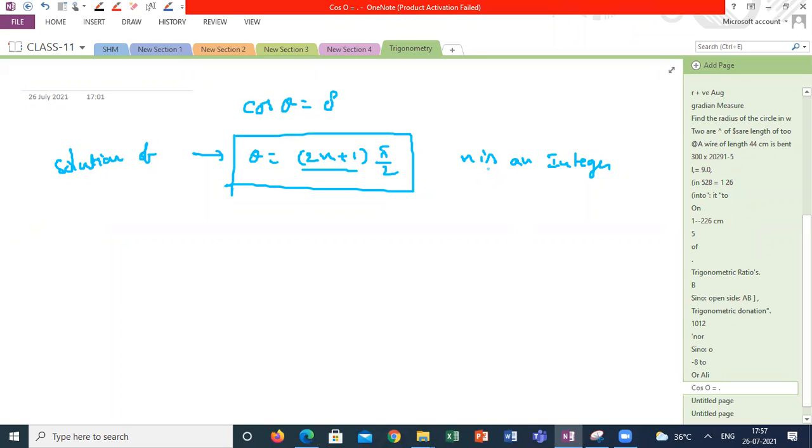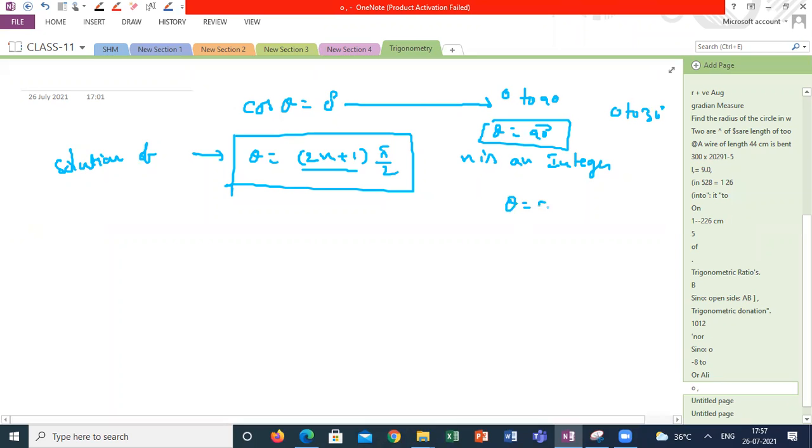This is how, from now onwards, we have to conclude the solutions of the angle. You should not write only one angle. Or if you are writing only one angle, you can mention that between 0 to 90, theta is 90 degrees. That means this is a solution between 0 to 90. If I extend to 0 to 360, I get theta is 90 degrees as well as 270 degrees. Or in terms of radians, pi by 2 radians, 3 pi by 2 radians. So this is how we are to understand this one.